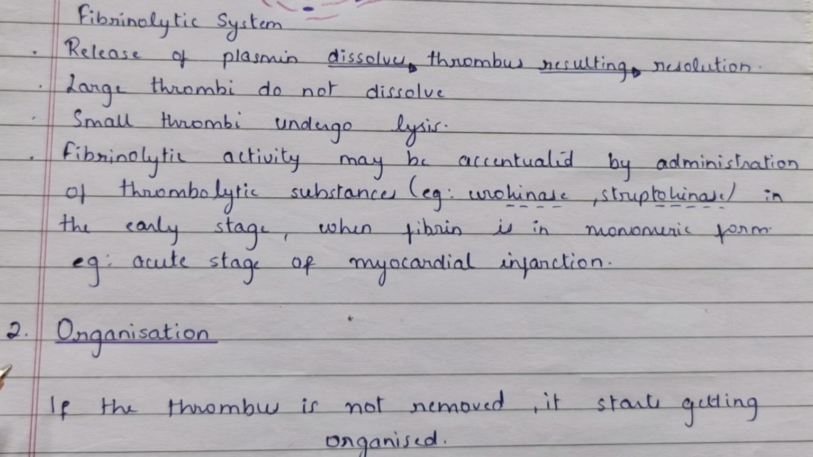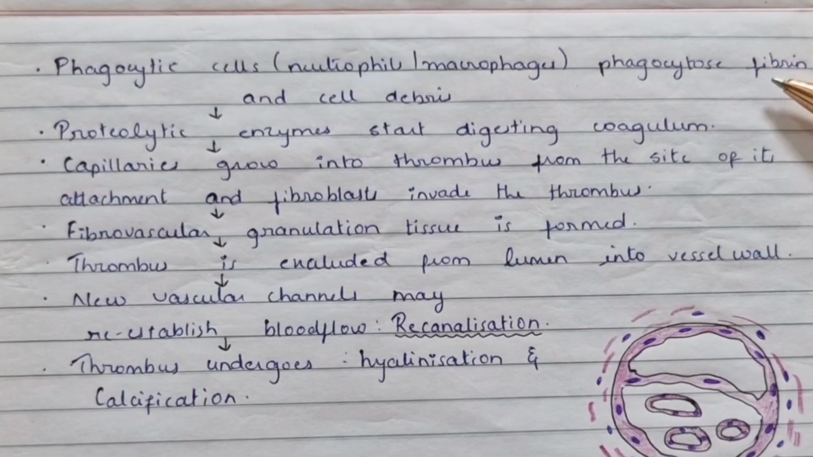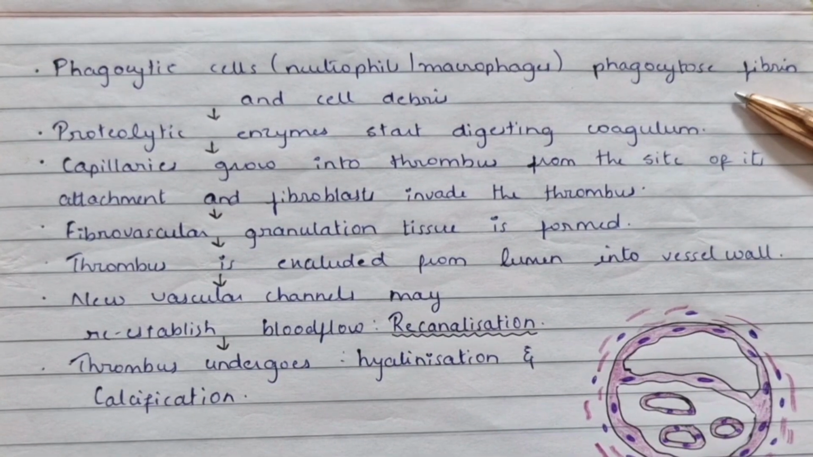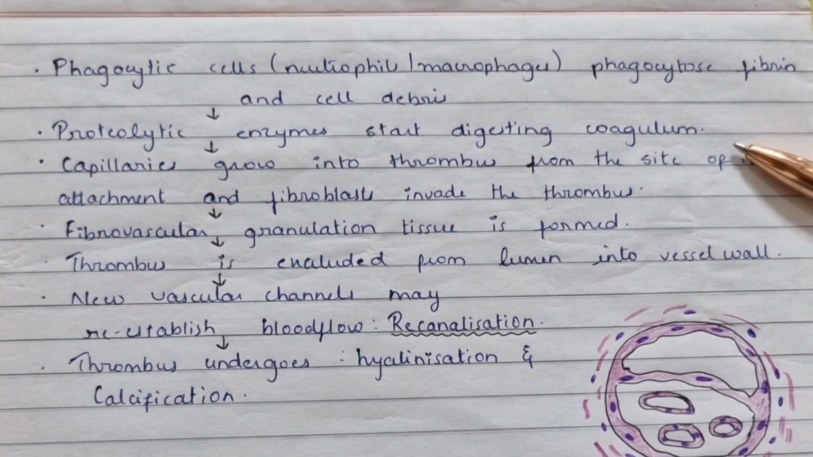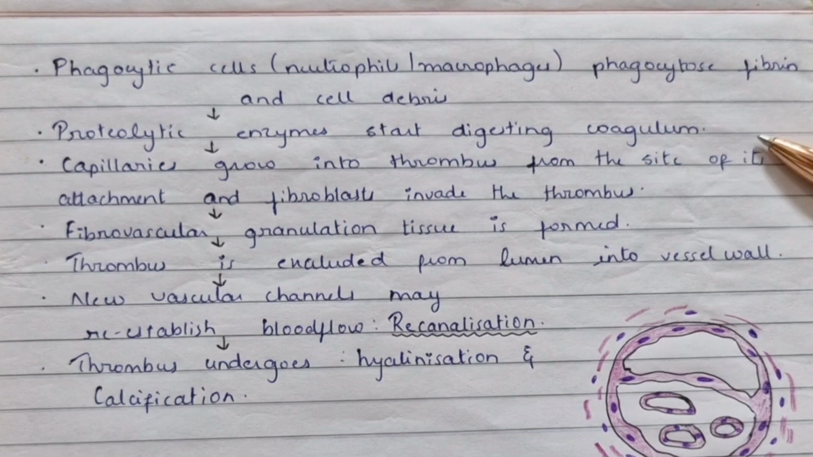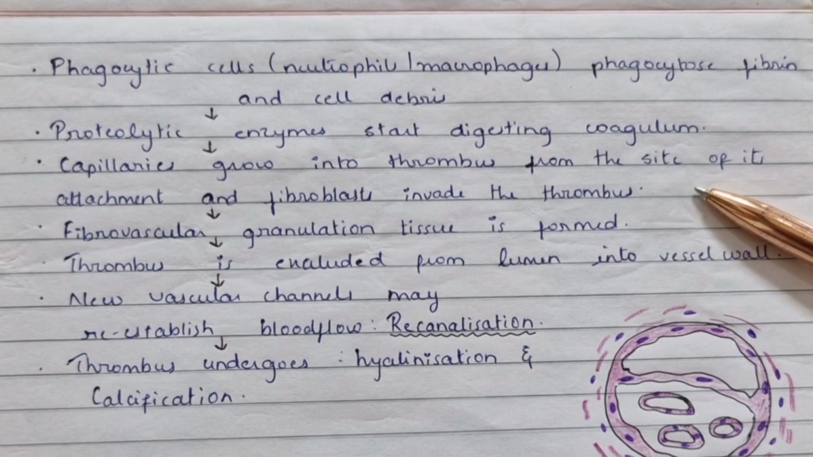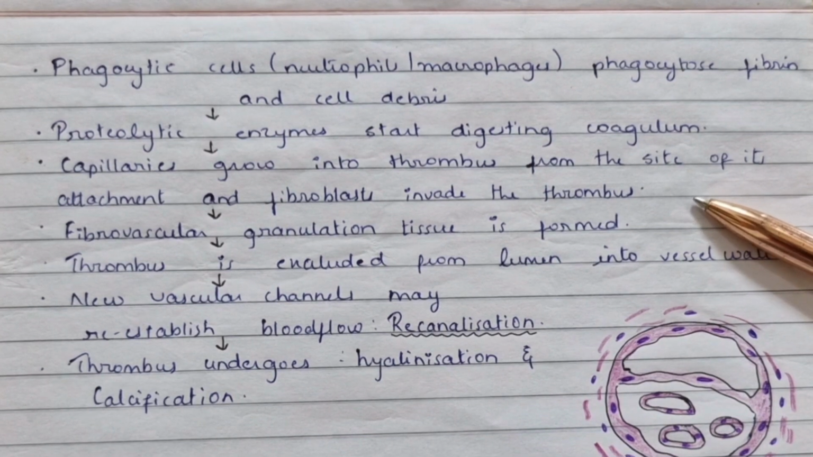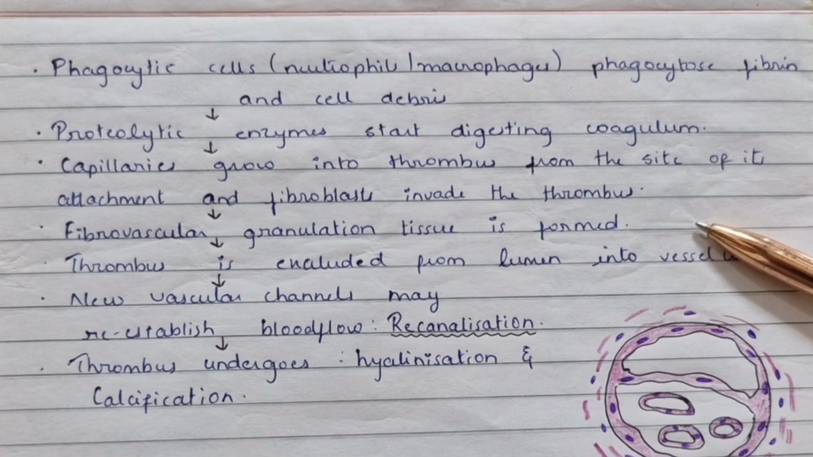Then we have organization. If the thrombus is not removed, it starts getting organized. Phagocytic cells, which are the neutrophils and the macrophages, phagocytose the fibrin and cell debris. The proteolytic enzymes start digesting the coagulum. Capillaries grow into the thrombus from the site of its attachment, and fibroblasts invade the thrombus. Fibrovascular granulation tissue is formed.